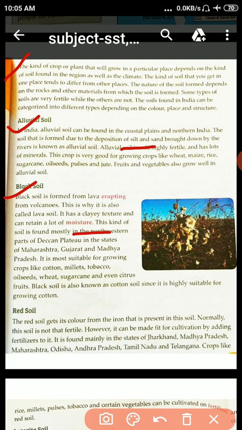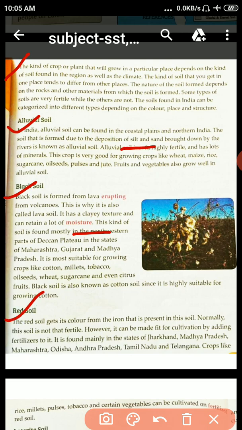Okay, and it has a clay texture and retains a lot of moisture, and it is found mostly in the northwestern part of the Deccan Plateau. And where is the Deccan Plateau? The Deccan Plateau is situated in the south of India, and it is more suitable for growing crops like cotton, millets, tobacco, etc. Okay. Now student, then red soil.